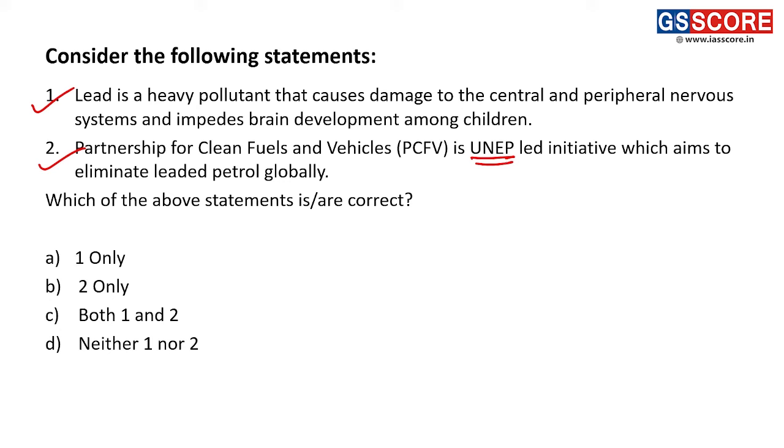It ensures that there is a shift away from leaded petrol globally. Fine. So that is about this question. The answer is both statements are correct. Fine. So that is about our discussion of current affairs based MCQs related to environment and ecology. Thank you.